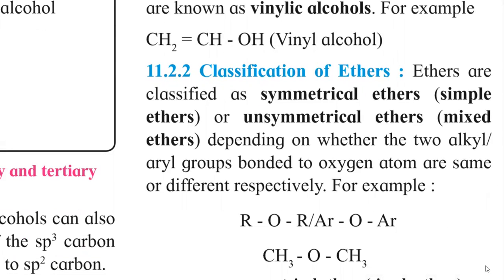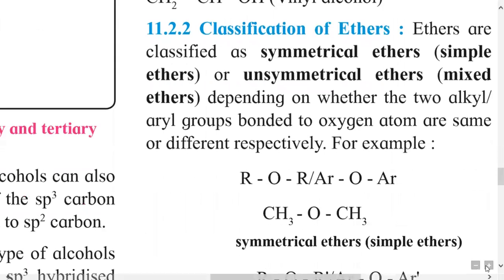Now the next topic of this chapter is the classification of ethers. We know ethers have the general formula ROR or ArOAr, depending upon whether an alkyl group or aryl group is bonded to the central oxygen.